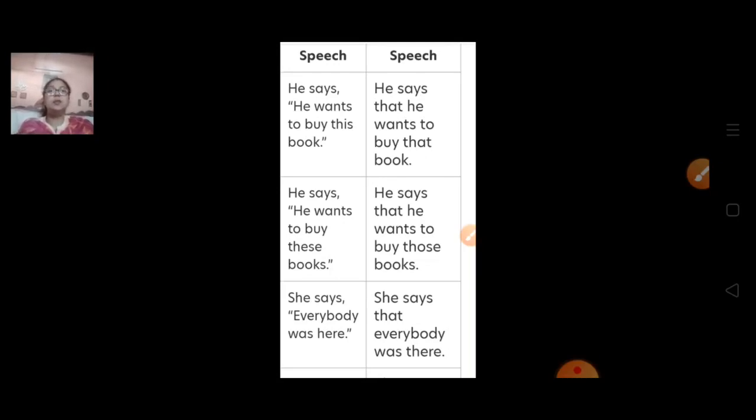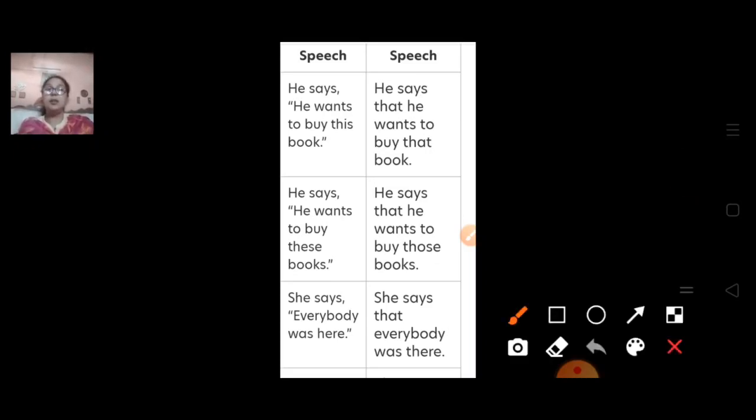So he says he wants to buy this book. He says that he wants to buy that book. Now here you can see the major changes in this become that, which we have already discussed. Now he says he wants to buy these books. Now these become those over there. He says that he wants to buy those books. Now she says everybody was there. She says that everybody was here become there.